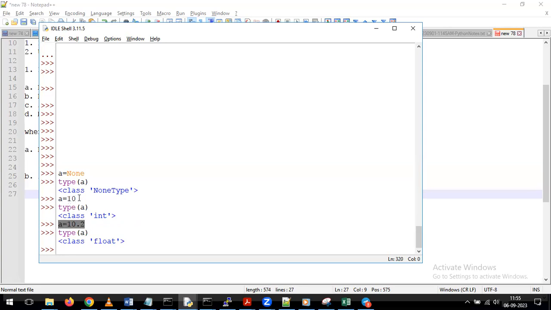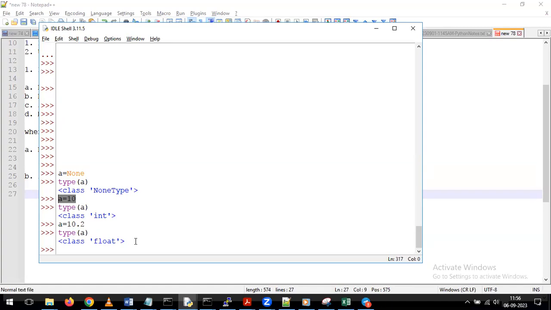Whenever we are not giving any precision values, we call that kind of values an integer. And whenever we give precision values, we call such values the float data type. So if you give integer values, it takes the integer data type. If you give float values, it takes the float data type.